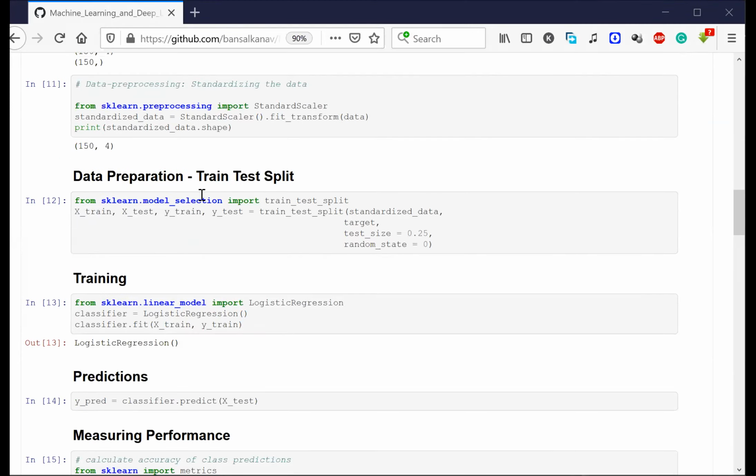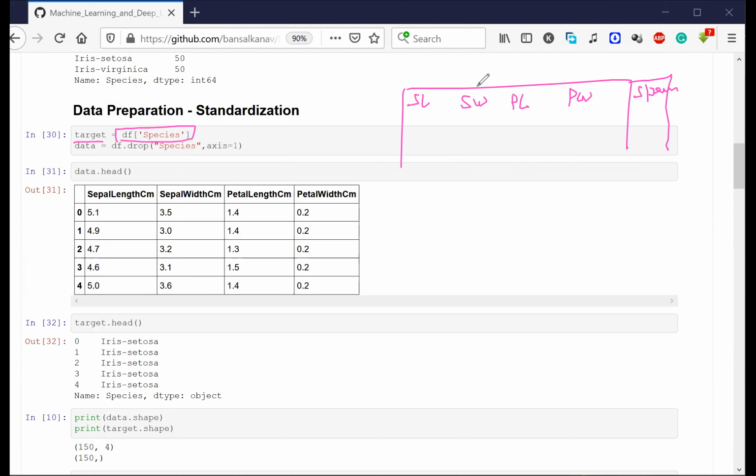What I'm trying to do here is take df species. Do you remember the column species? In the data we have sepal length centimeter, sepal width centimeter, petal length centimeter, petal width centimeter, and the final column was species, right? First of all, I'm trying to separate out my input. Let's call that input X, and my output, let's call that Y. I'm just separating out my inputs and outputs. Input contains these 4 different columns, and output contains only one column, species.